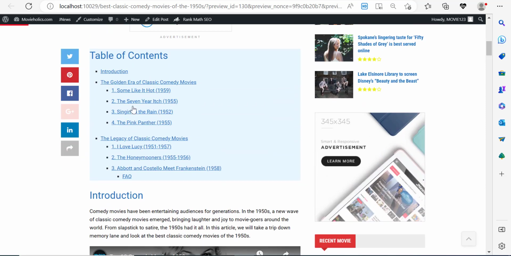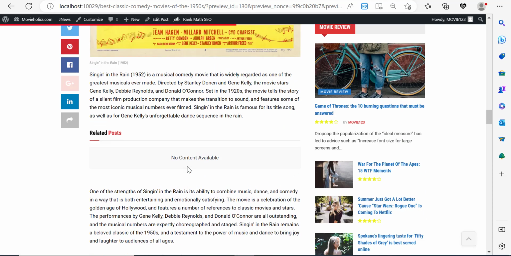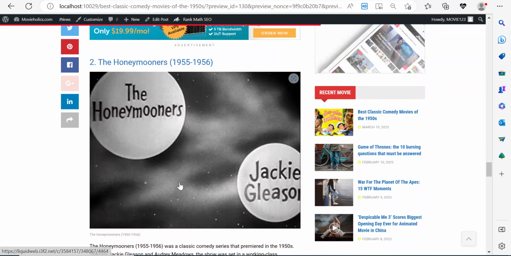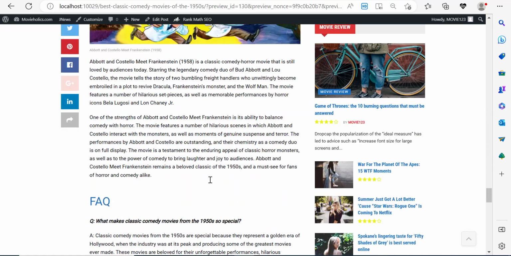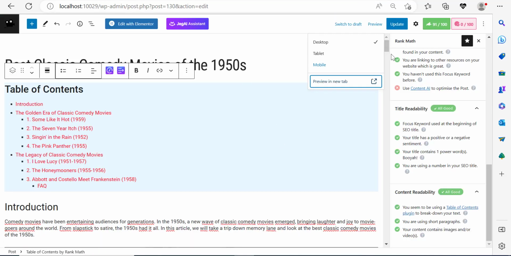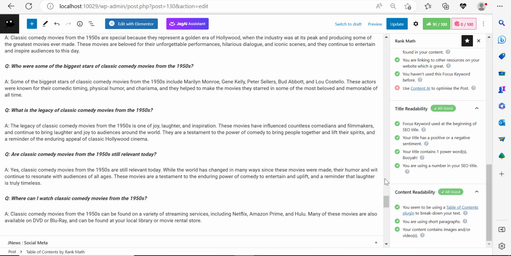Now, usually the table of contents is pretty useful because it enables people to go down to places. For example, let's say that they want to go down to I Love Lucy. They can click and it will take them to this part about I Love Lucy. And they can scroll up. And you can see that the blog is pretty awesome, right? With some ads inside, FAQ. It's pretty good, right? But we're not done yet, because there is some more stuff that you need to see about the Gutenberg editor when using the Jnews theme.